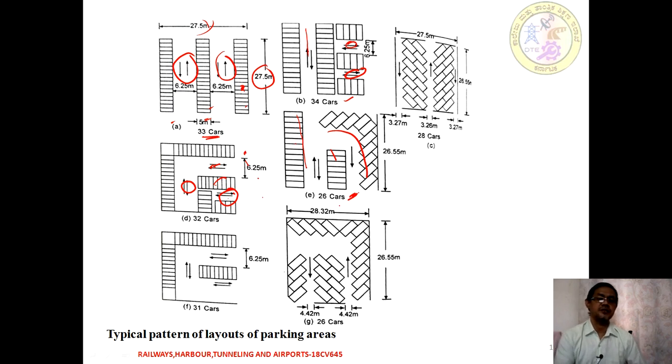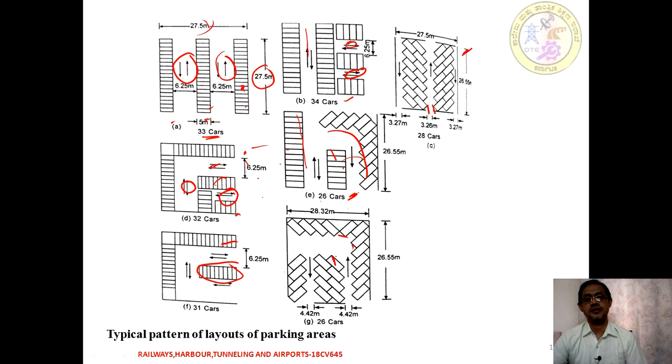Similarly, we have different patterns. This is an angular type parking on both sides, keeping a central driveway of around 3.3 meters approximately. Another type has perpendicular or right angle parking on the edges, and the center is once again right angle parking. One more type is angular parking on both edges and also at the central bay. So that is a different pattern or layout we adopt in the parking area. All these are going to be accountable.